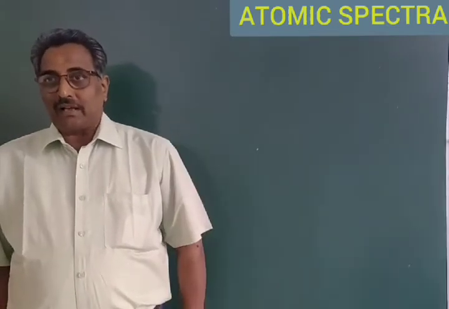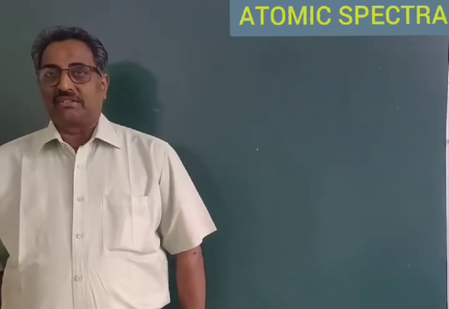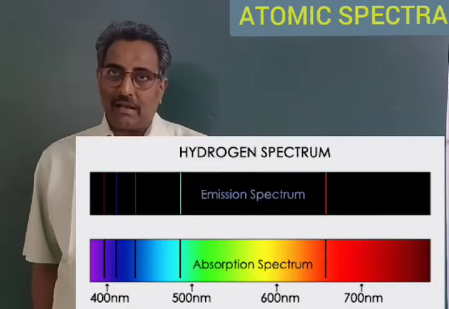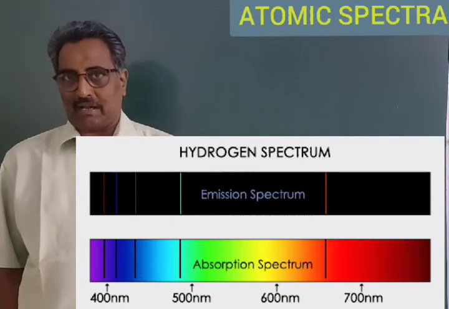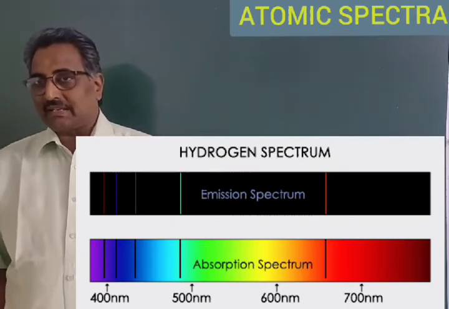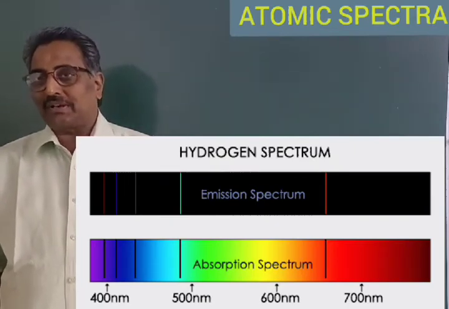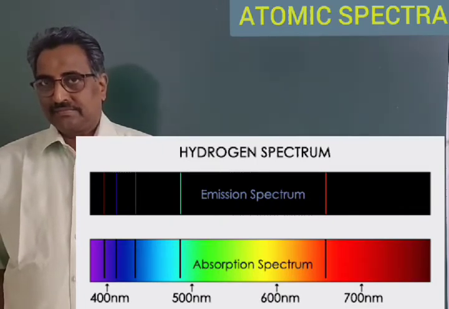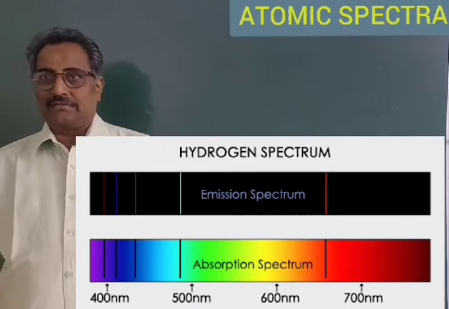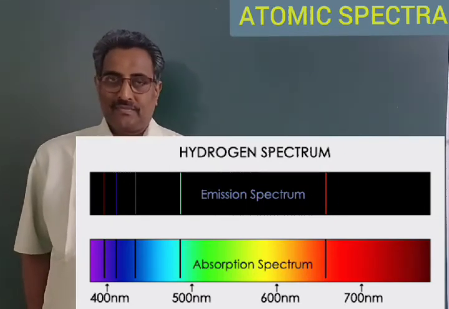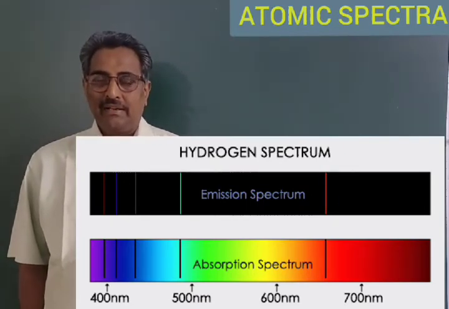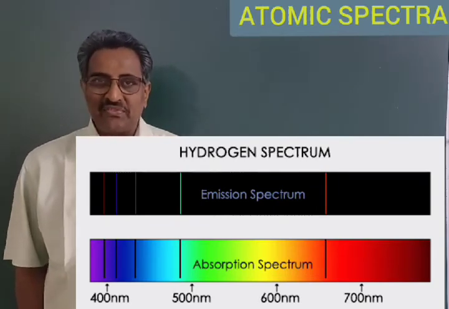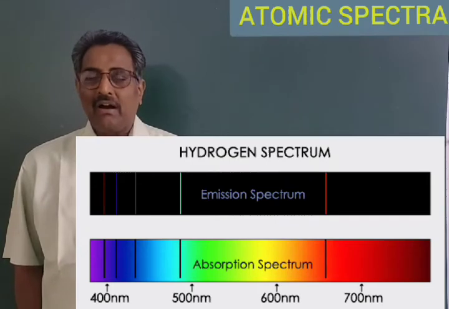The line spectra can be further classified into two types: the emission line spectra and absorption line spectra. The emission line spectra is due to the emission of radiations of certain frequencies by the hot gases.